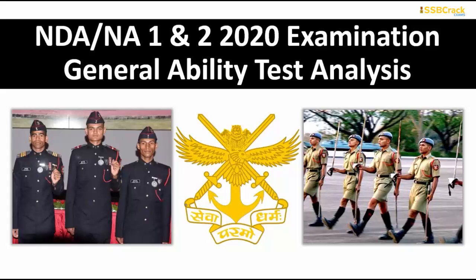But you have to always remember that in this particular analysis I will be discussing only the general ability, the Part B section of the complete GAT paper. We already know that the General Ability Test is the second paper. The first paper consists of mathematics, which is 300 marks, but GAT consists of both English in Part A, and Part B consists of all the important general ability and general knowledge tests. So we'll simply say that Part B is completely about general knowledge and general science. So in this important lecture series, I will be discussing only the GK section.